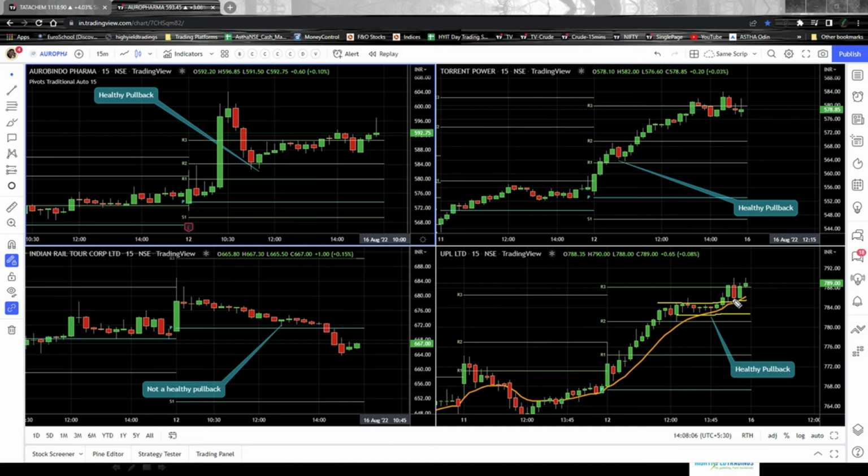Right? So there are two scenarios where we can expect a healthy pullback to be happening. This is the second scenario. Initially, it went up, went into the consolidation phase, and then it gave a breakout in the upward direction. Now, where is the support? The support is the pivot line, right here.